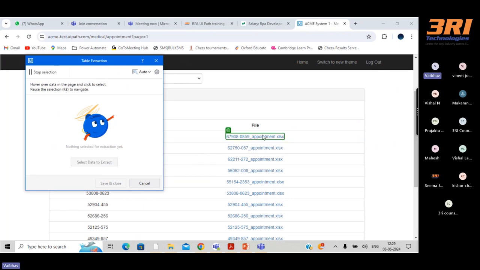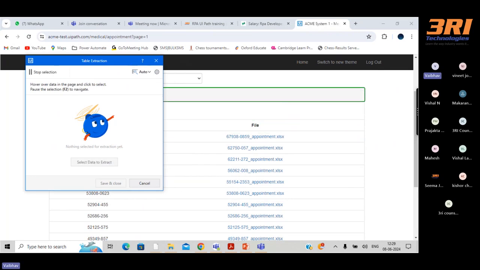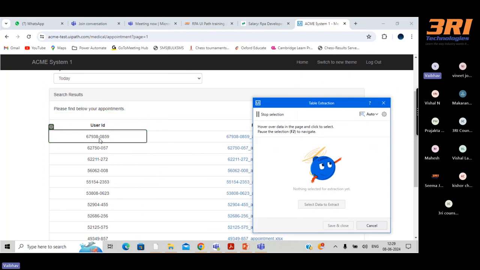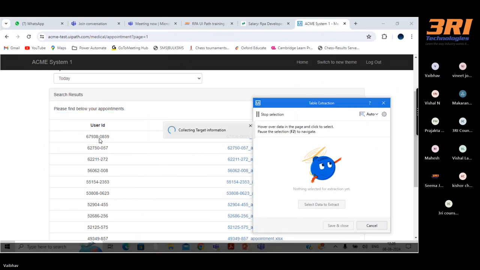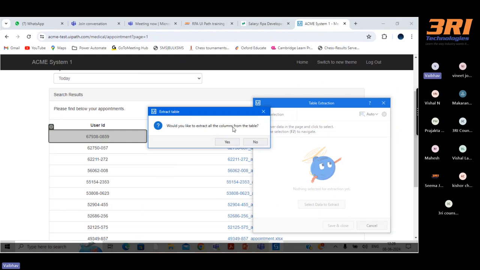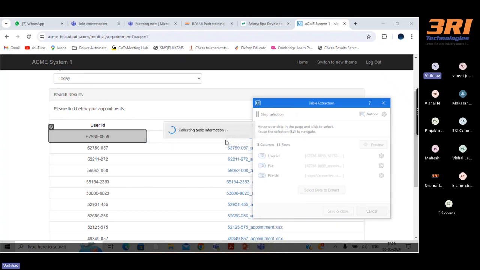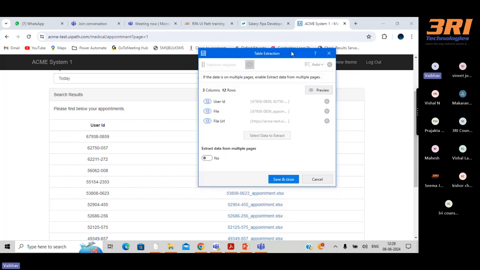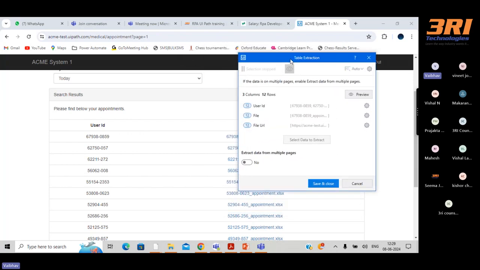After that, just go here, go here or go here, just click it. And then you can see the tool already has these AI capabilities. It understood this is a table and it is asking, do you want to fetch all the data from this table? If you say yes, then can you see it was able to capture all the data perfectly.